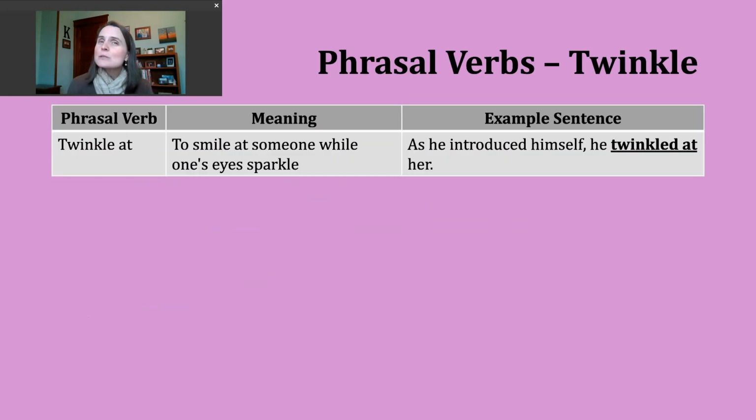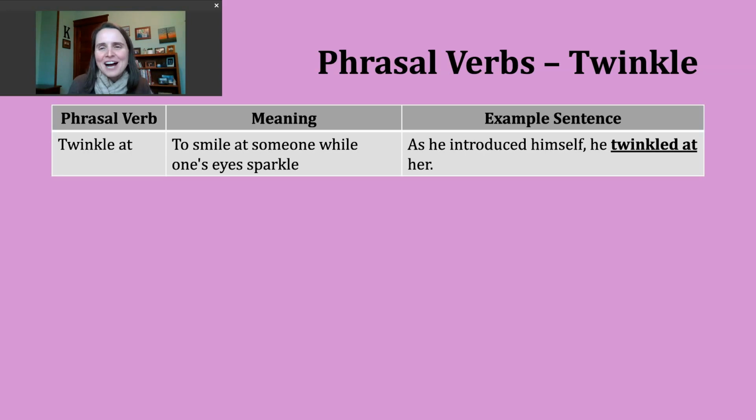There is a single phrasal verb you might encounter, and that is to twinkle at. Generally, when this is being used, someone is smiling at someone with kind of like their eyes sparkling. Okay? An example of this: as he introduced himself, he twinkled at her. Right? So we might think of those eyes kind of fluttering between a blink and a wink.